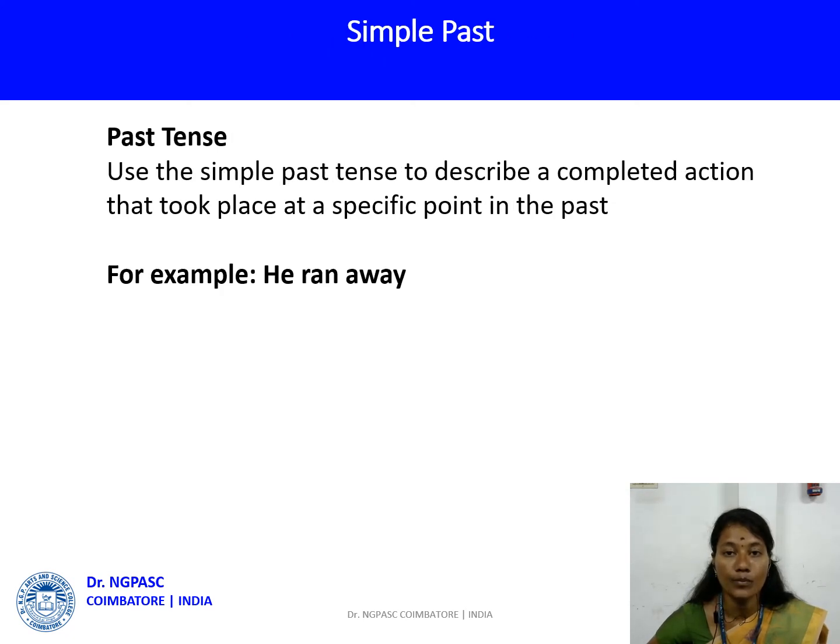Now we see the simple past. Use the simple past tense to describe a completed action that took place at a specific point in the past. To express an action which happened in the past, that is what? Simple past. Example, he ran away.